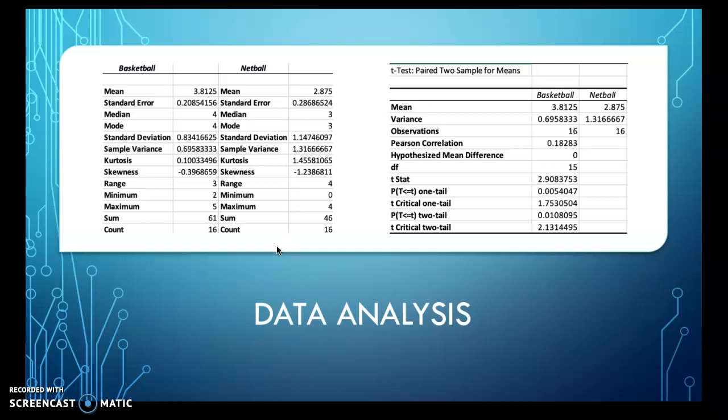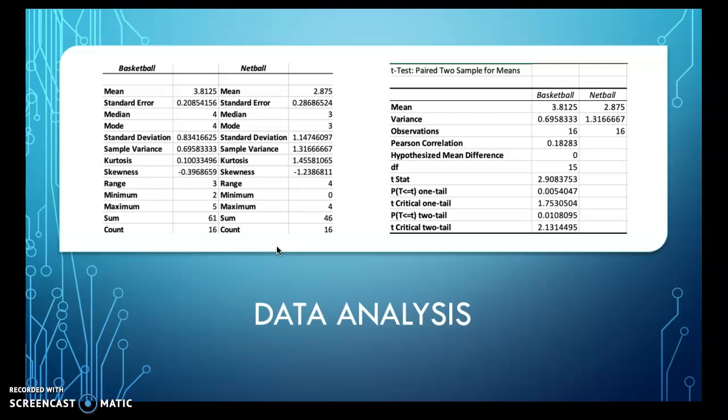So when we focus on the image on the right, the test I did was a T-test, and this was to see if there was a difference between the netball and basketball shooting. The test that reads P bracket T, then T, it's the two tail, so it's the second from bottom. It's below 0.05. It shows that there is a significant difference with the percentage of shots in netball and basketball.